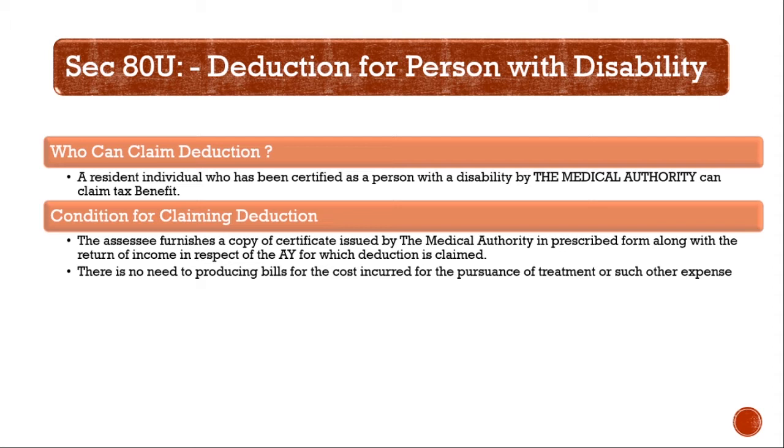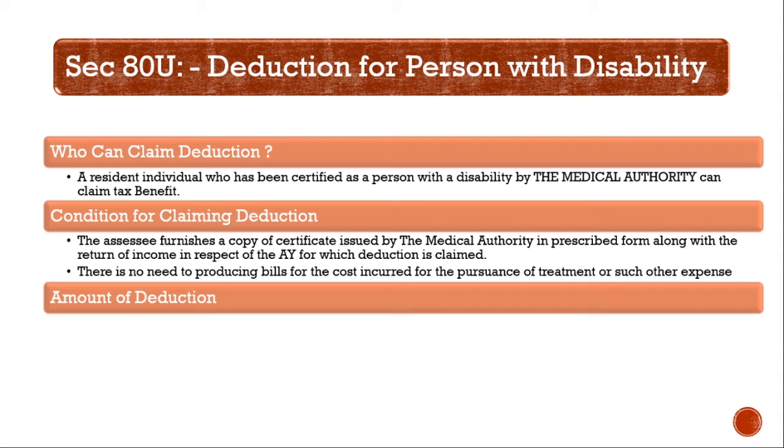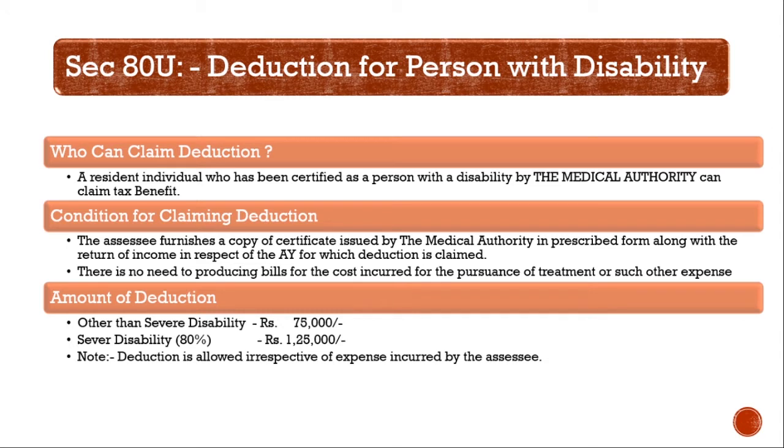Then there comes a question in your mind: if you don't have to produce any medical bills and all, how will you claim the deduction? How much amount is to be claimed? So, let us have a small discussion on it. In this particular section, there is a flat deduction given.